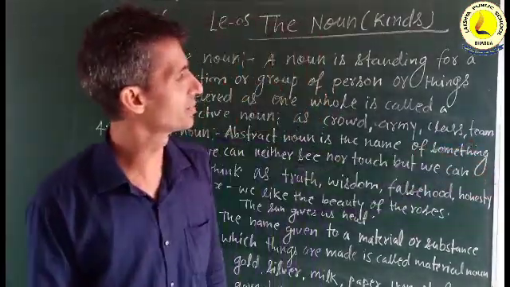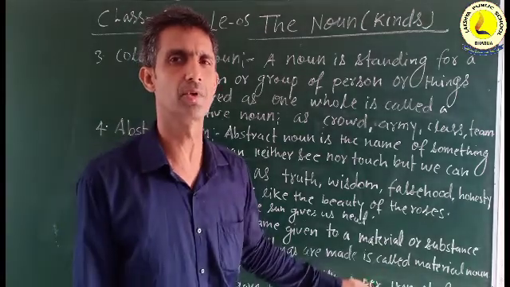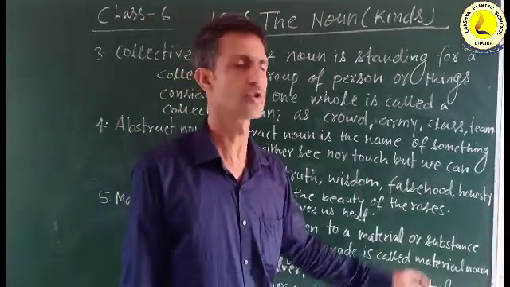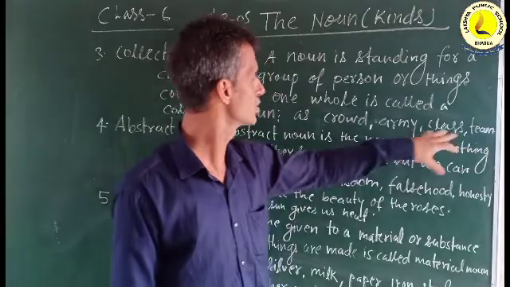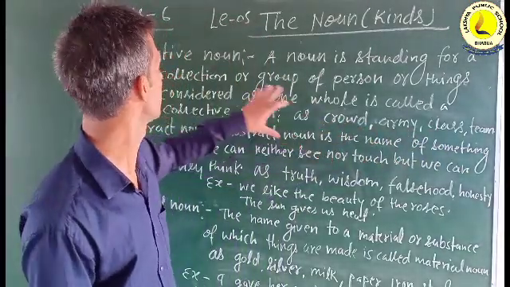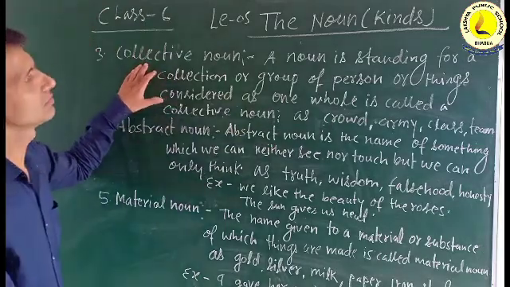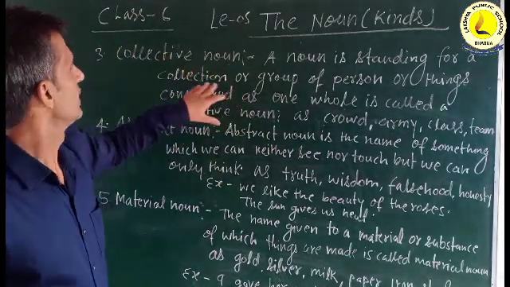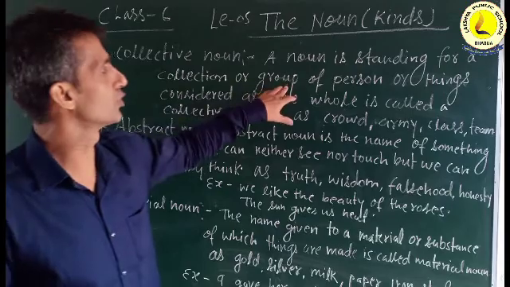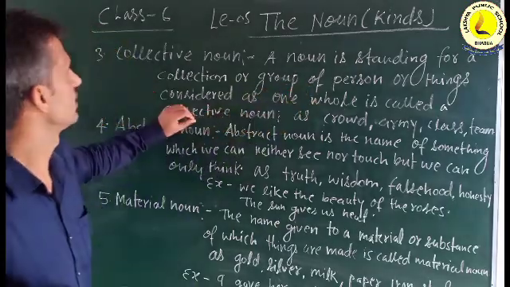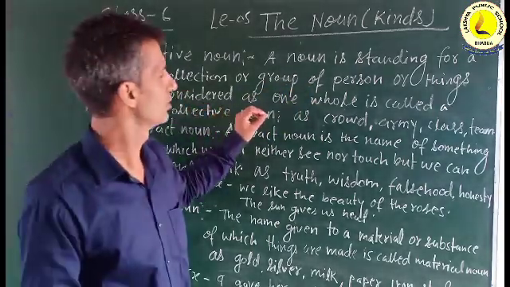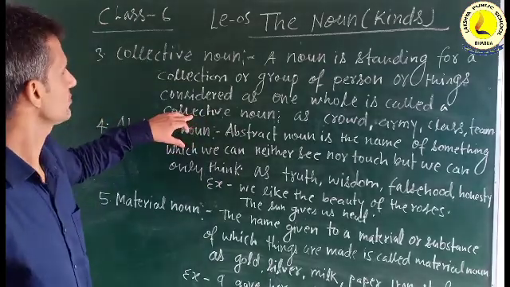It may be different kinds of teams, maybe a cricket team or a football team. There are different kinds of players in the team. So these words are referred to as a particular group. So a collective noun refers to a collection or group of persons or things considered as one.